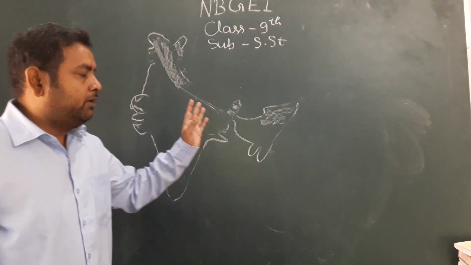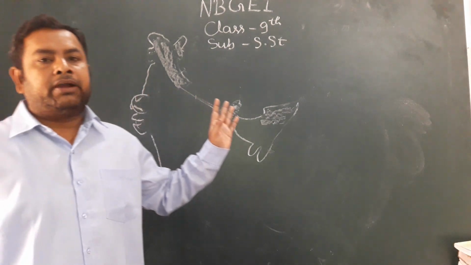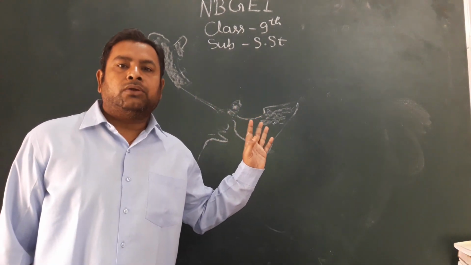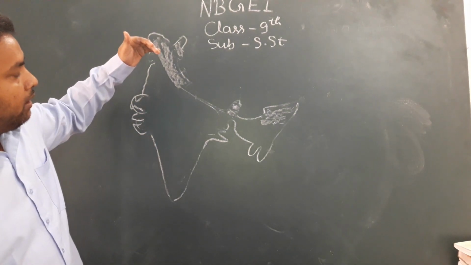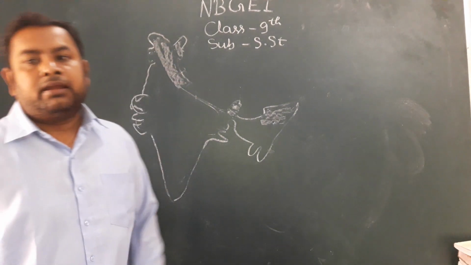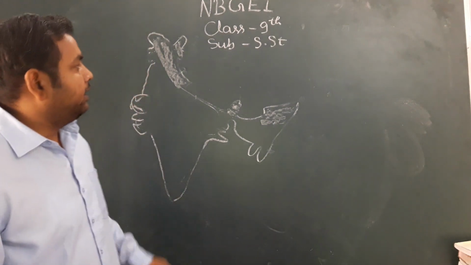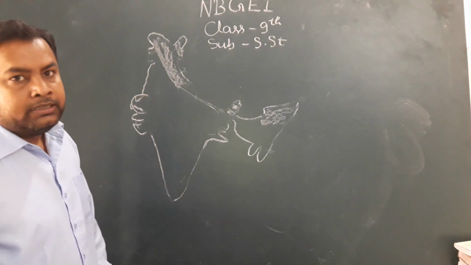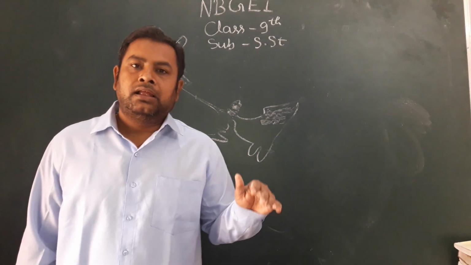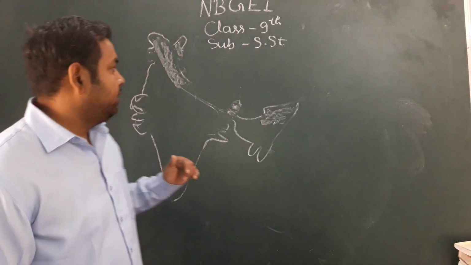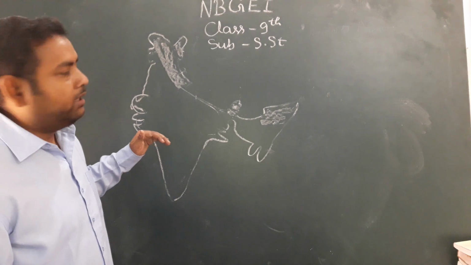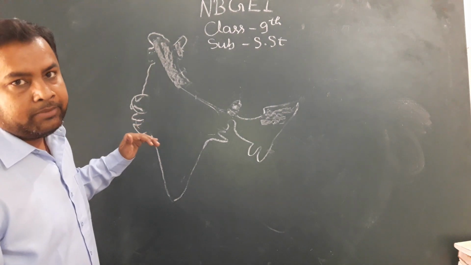The Himalaya is mainly divided into three mountain ranges. Firstly is the Greater Himalaya, also called the Inner Himalaya or Himadri, second is the Himachal or Lesser Himalaya, and third is the Outer Himalaya or Siwalik.